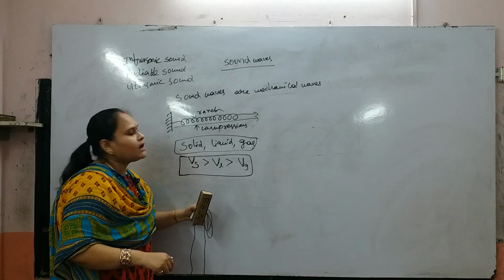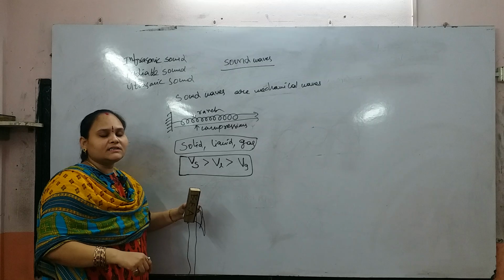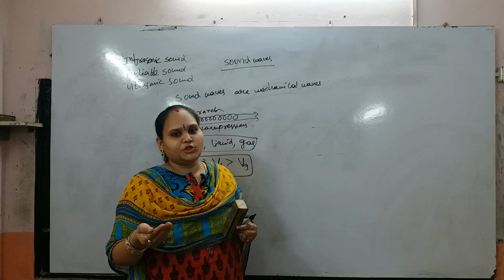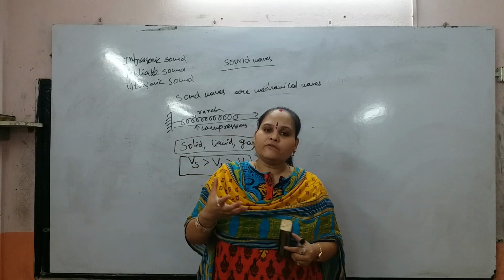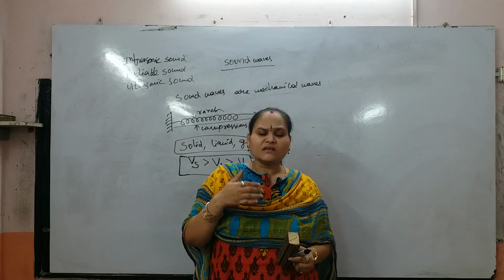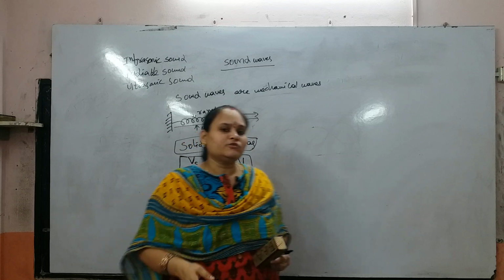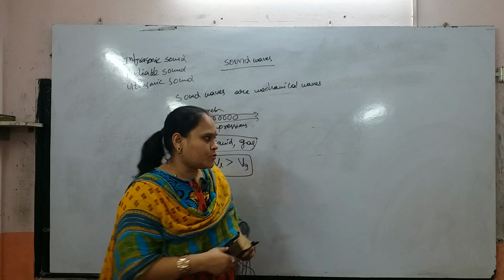Sound waves are mechanical waves and also longitudinal waves. Longitudinal waves means the particles' motion is parallel to the direction of wave propagation.